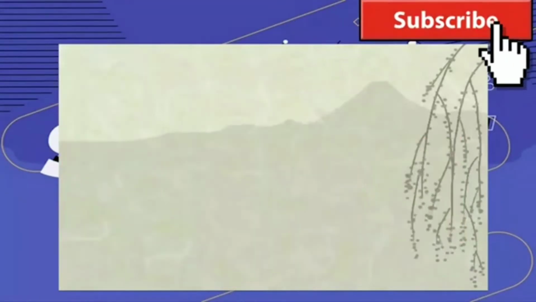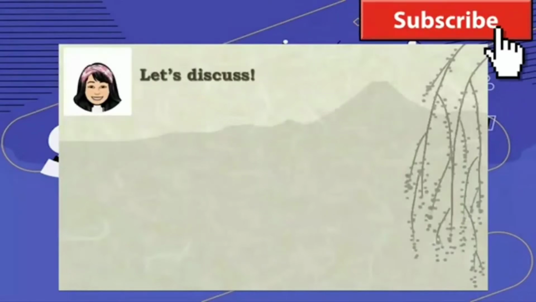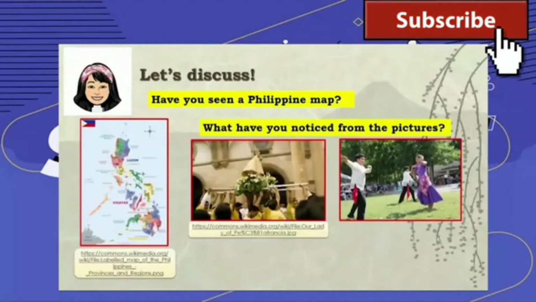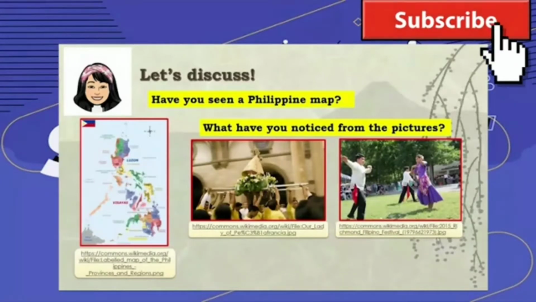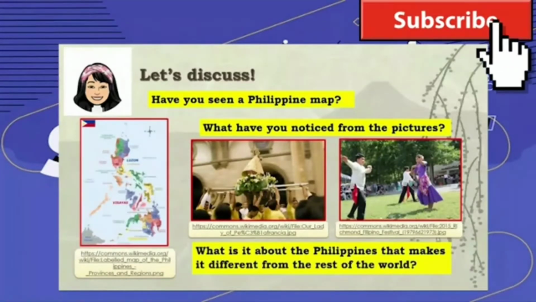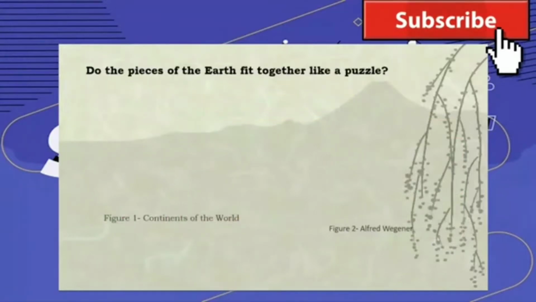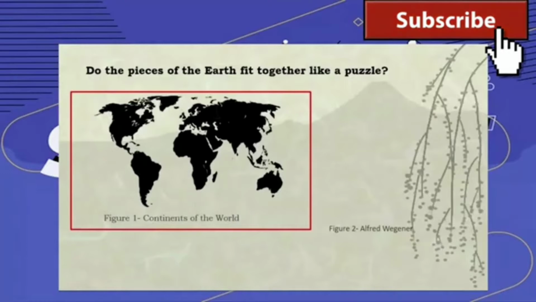So let's proceed. Have you seen a Philippine map? Yes, of course. How about these two pictures? What have you noticed? Yes, you're right. That is a representation of Philippine culture. What is about in the Philippines that make it different from the rest of the world? Well, Filipinos are resilient in times of calamities and catastrophes. Filipinos always manage to rise above the challenge. We are going to have a deeper understanding of the evidences of Wegener's continental drift theory.